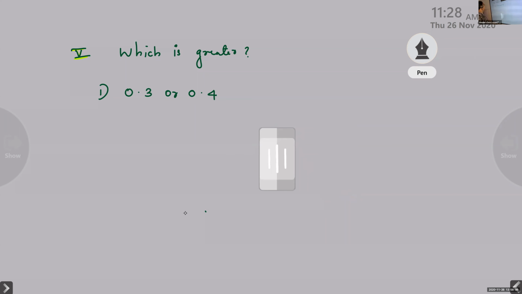So children, which is greater, 0.3 or 0.4? 0.4. How will you write the place value of it? When you write the place value, you will understand it. What is the place value of 0.3? 3 by 10.